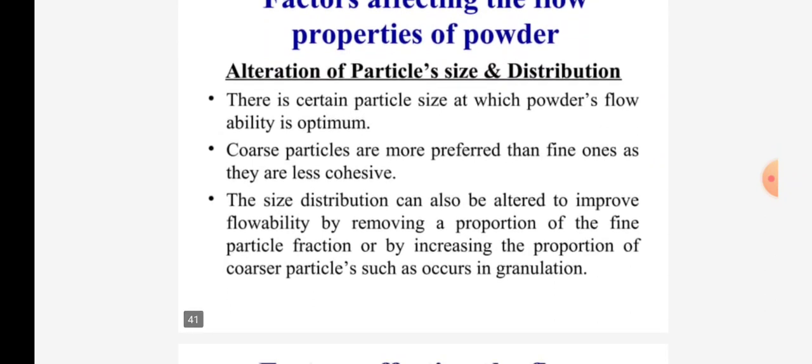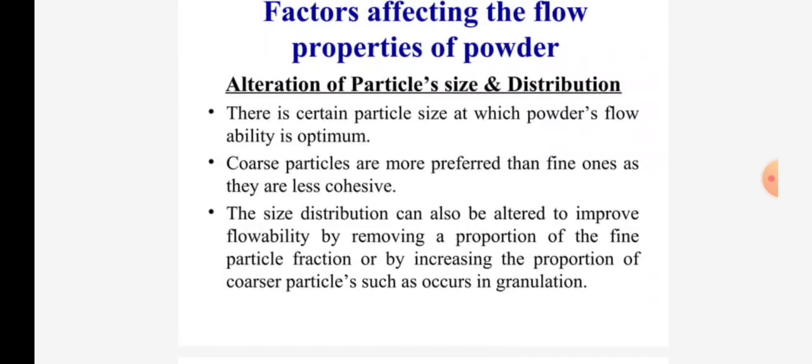Alteration of particle size and distribution. There is a certain particle size at which a powder's flowability is optimum. Coarse particles are preferred over fine ones as they are less cohesive. The size distribution can also be altered to improve flowability by removing a proportion of the fine particle fraction or by increasing the proportion of coarse particles, such as occurs in granulation.